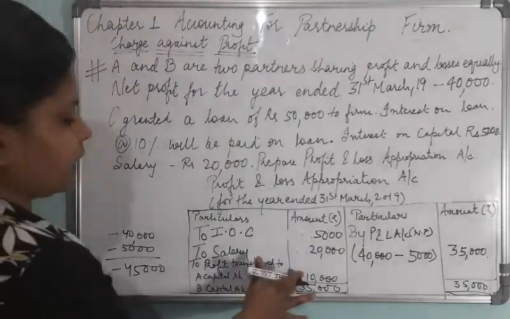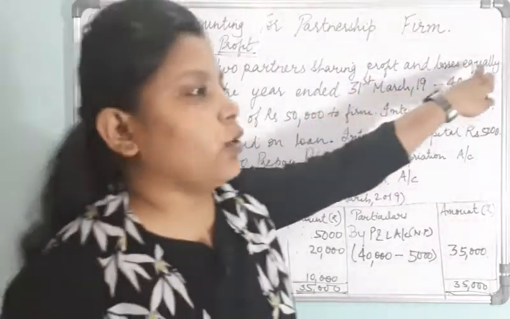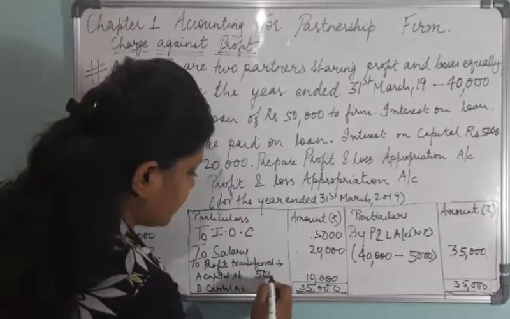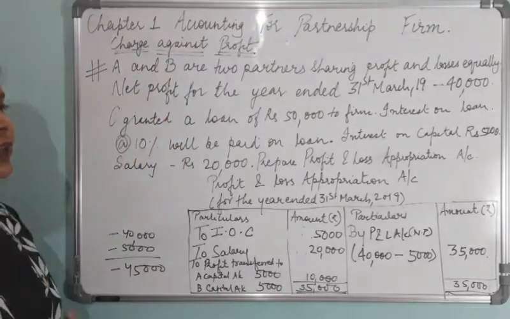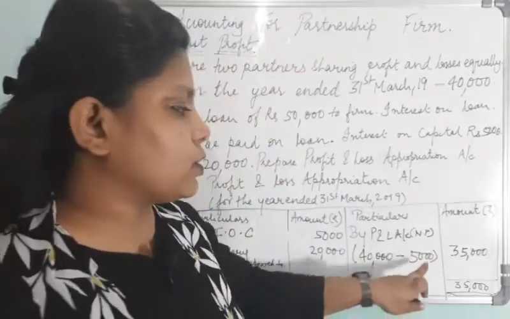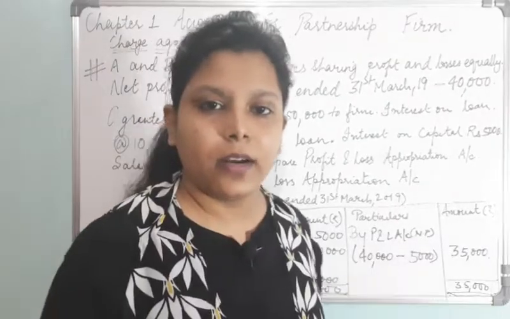Now, among that 10,000, A and B share profit and losses equally. So, it will be 5,000 and 5,000. In this way, we will be solving the questions related to charge against profit. Interest on loan will be deducted here. Manager's commission will be deducted here, and rent